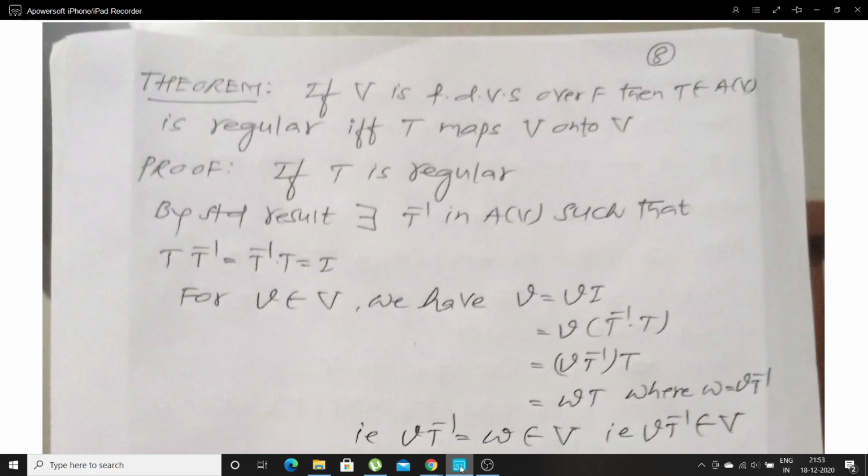T is regular if and only if T maps V onto V.